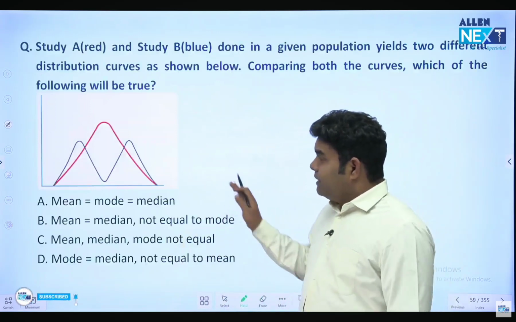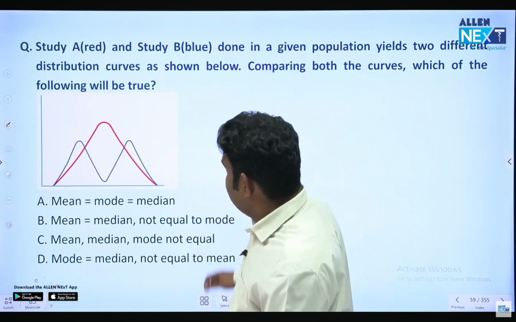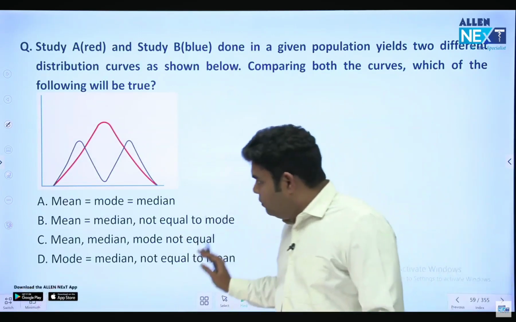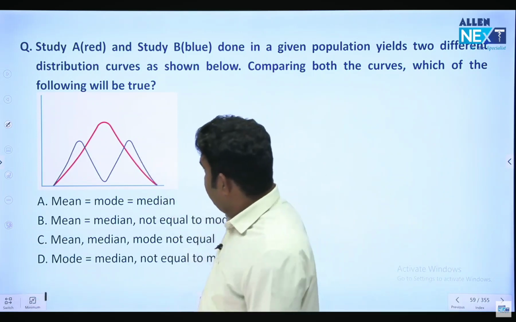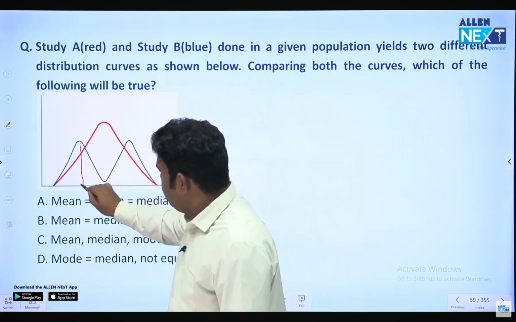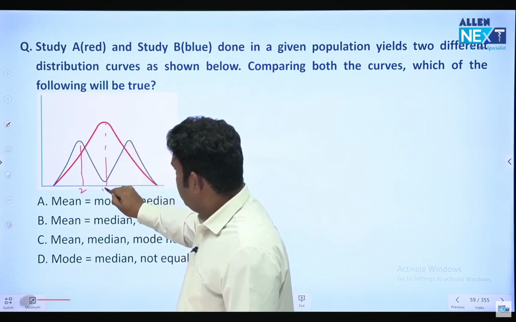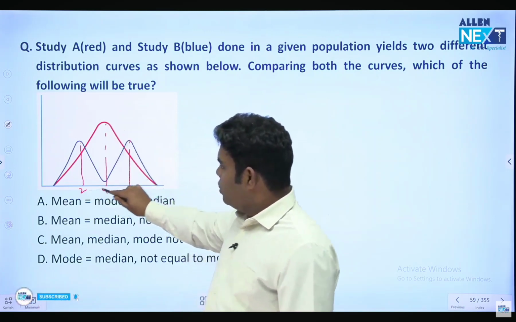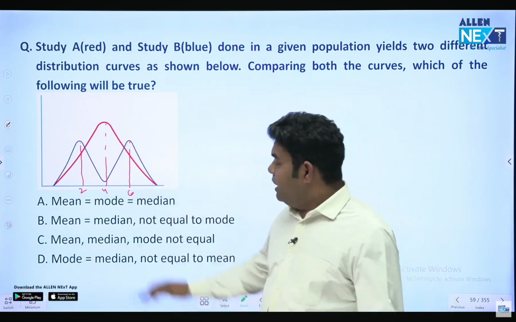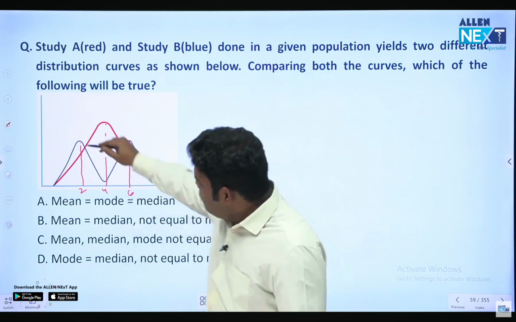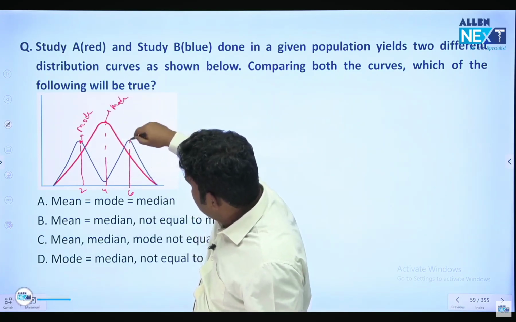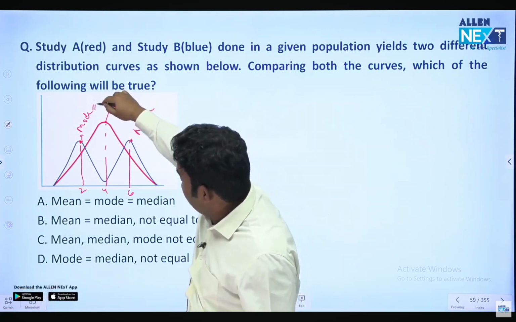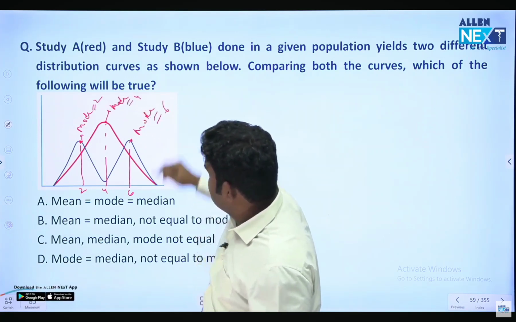Next question. This graph they have given and they have asked which out of these is true for this graph. So, let's say here we have a blue curve with 2, here it is 4, and here it is 6. 2, 4, 6 are the 3 peaks which are coming, suppose. Now the topmost point is the mode. Topmost point is mode. So there are 3 modes. First mode is 2, second mode is 4, third mode is 6.